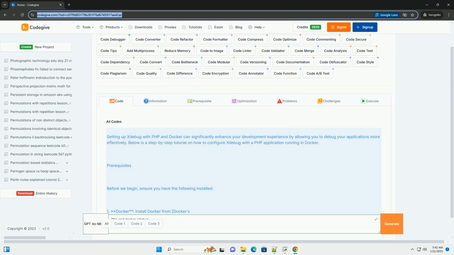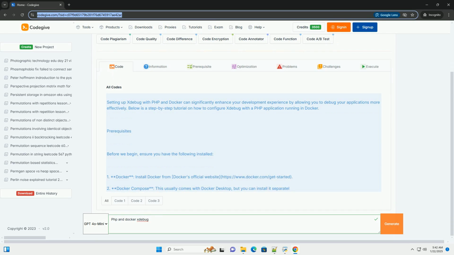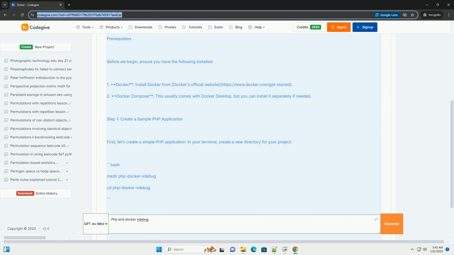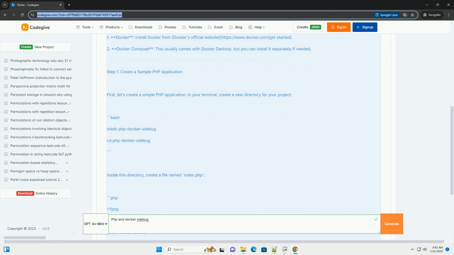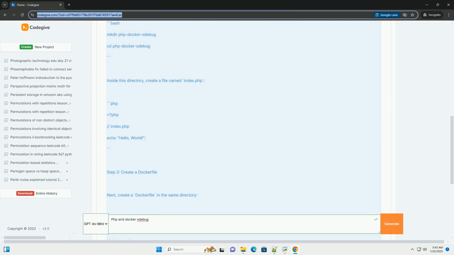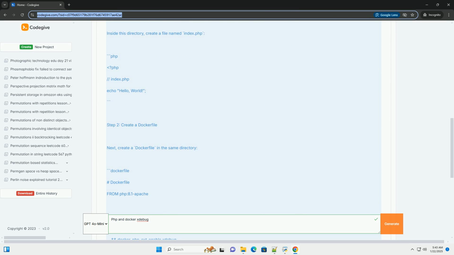Setting up xdebug with PHP and Docker can significantly enhance your development experience by allowing you to debug your applications more effectively. Below is a step-by-step tutorial on how to configure xdebug with a PHP application running in Docker.